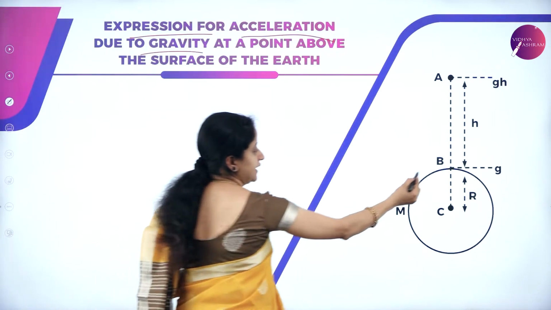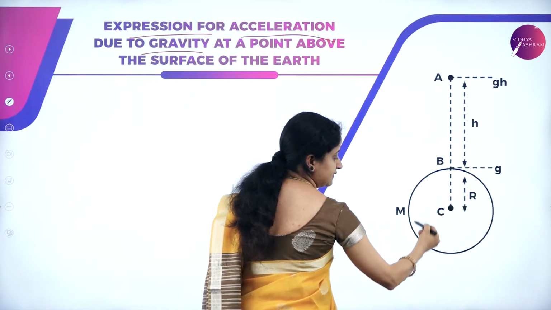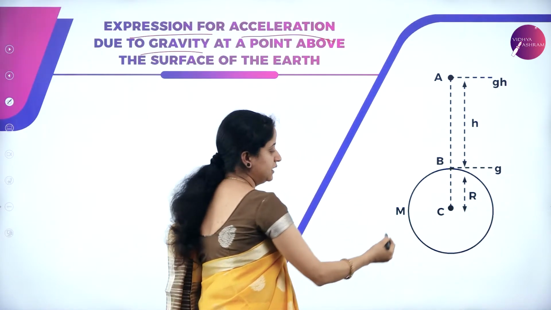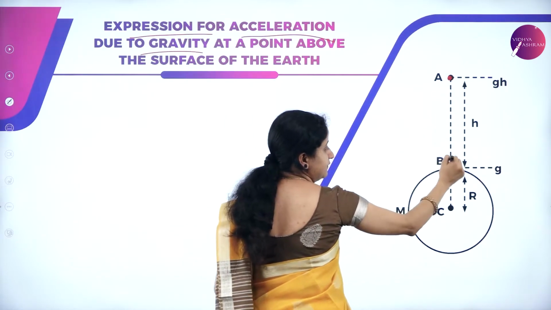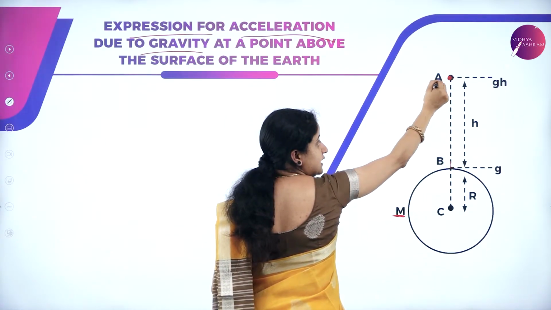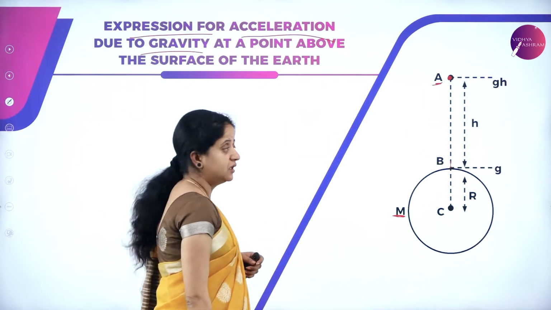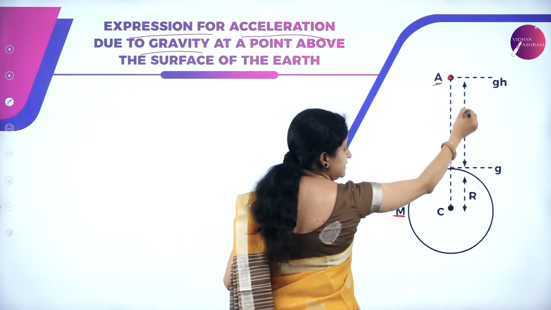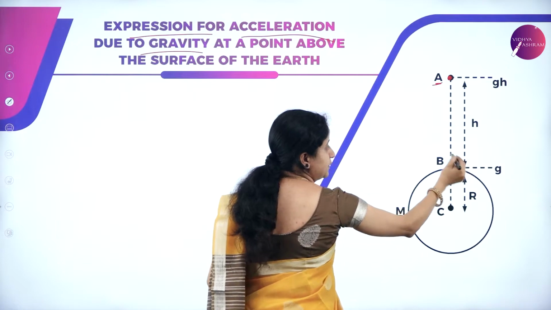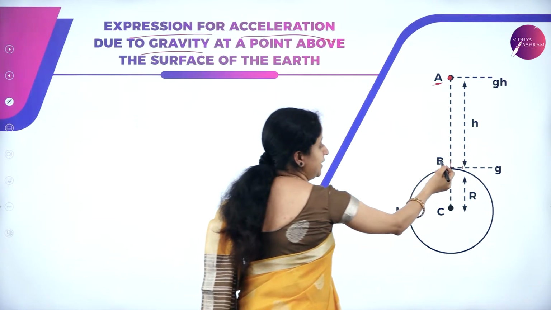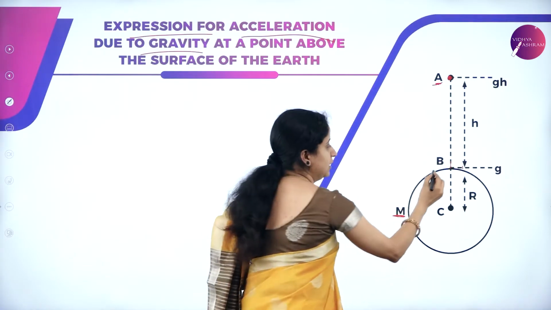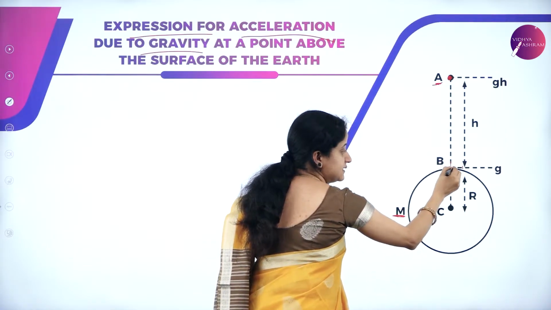Here again I have considered an earth. Say, this is an earth of mass M. Now, there exists another point here which is above the earth's surface. I'll call it point A. Here, h is the distance at which the point is present from the surface. B is the point on the surface. This is the earth's surface.